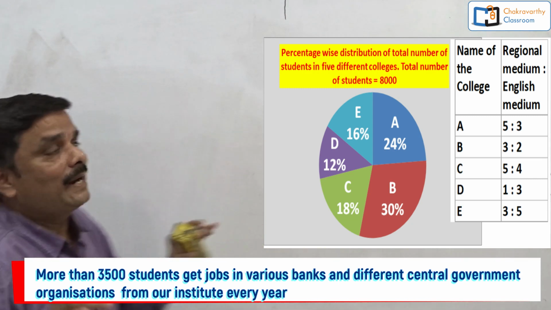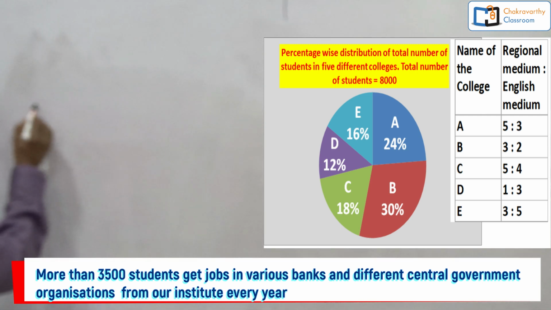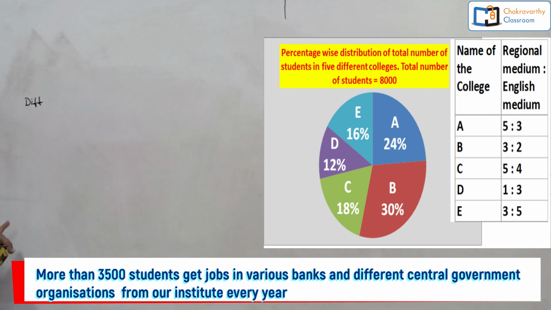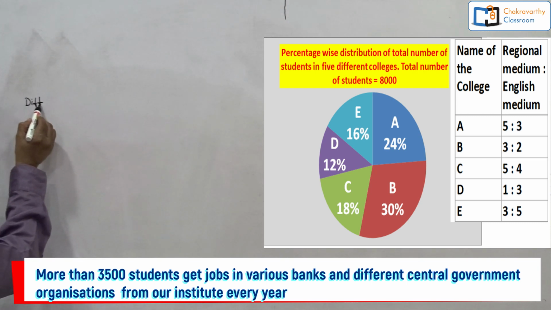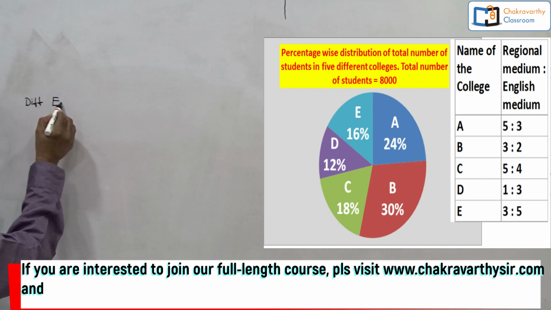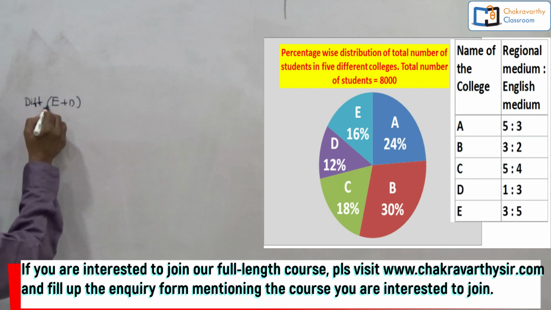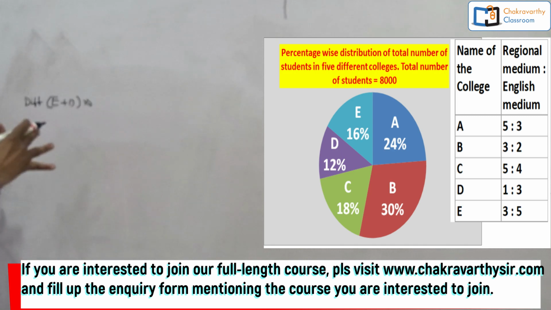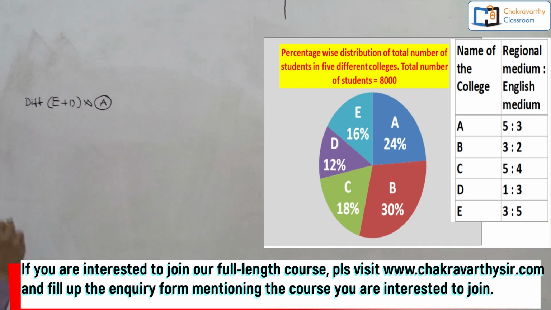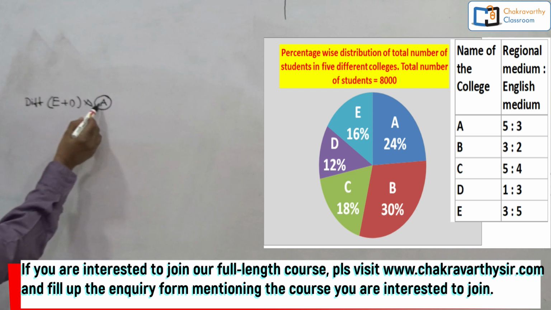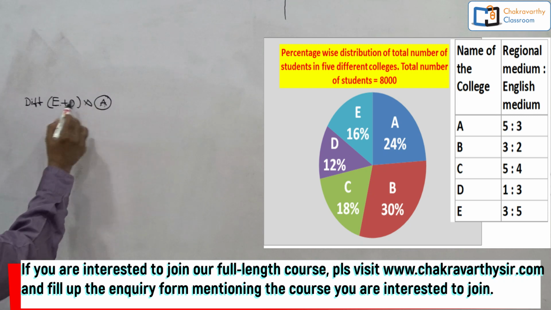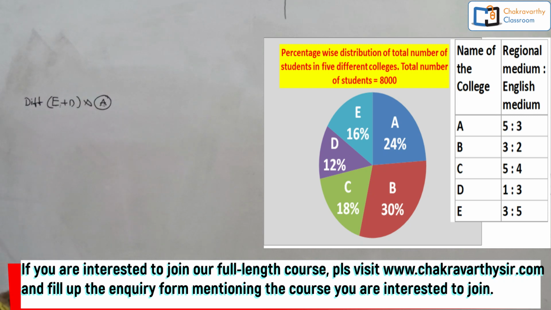For that reason, finally I need to find out the difference between these two. This is very important, students. The difference between the number of regional medium students in college E and D together and the number of regional medium students in college A. First find the difference between these two. If this is more, deduct it from this. If this is more, deduct it from this one. I need to find out the difference.